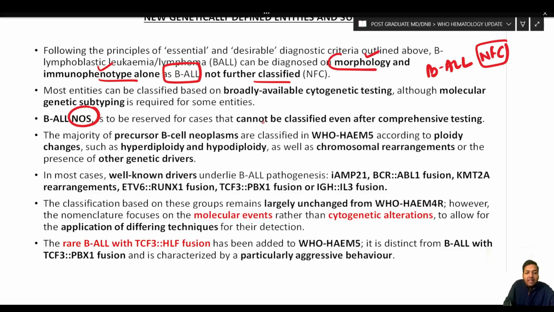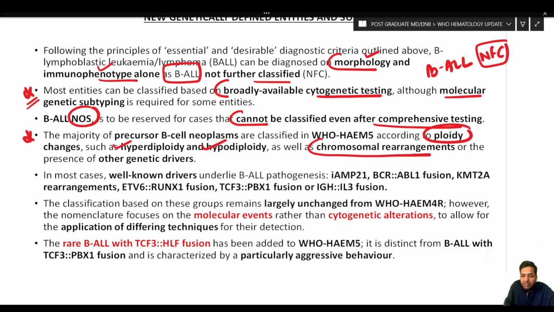So, BALL NOS is to be reserved for cases that cannot be classified even after comprehensive testing. Most entities under this precursor B cell lesion can be classified based on broadly available cytogenetic testing, although molecular genetic subtyping is required for some entities. Now, the majority of the precursor B cell neoplasms are classified in WHO 5th edition according to the ploidy changes such as hyperdiploidy and hypodiploidy, as well as chromosomal rearrangements or the presence of other genetic drivers, as we have